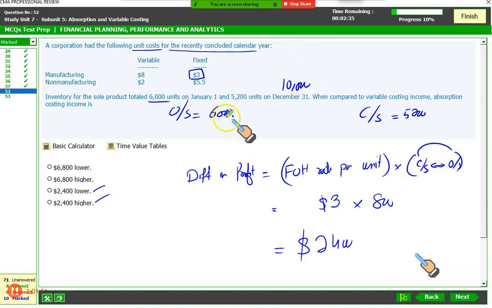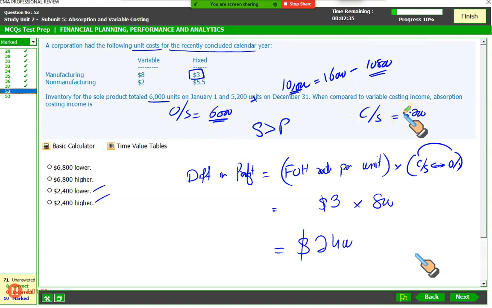But my sale definitely should be more than 10,000. My sale would definitely be 10,800. Now if you just calculate 6,000 plus 10, 16,000 less 10,800 gives you 5,200, which clearly means that your sale is more than production. You sold more than what you produce, and that is the reason that your opening stock has shrunk. Your opening stock was 6,000 and it has fallen down to 5,200.